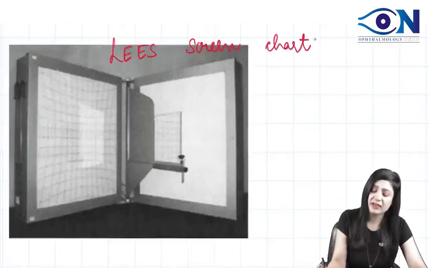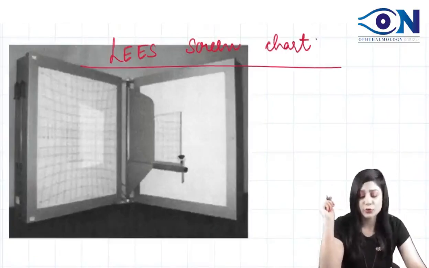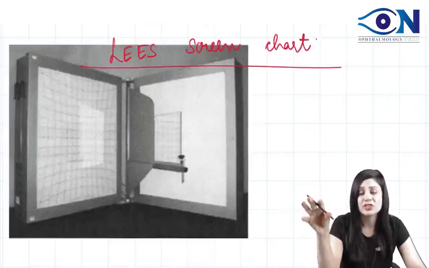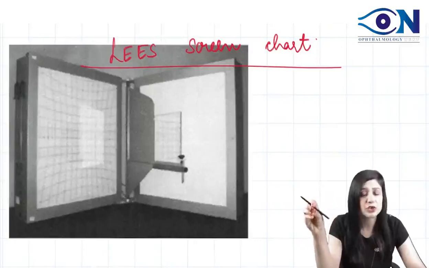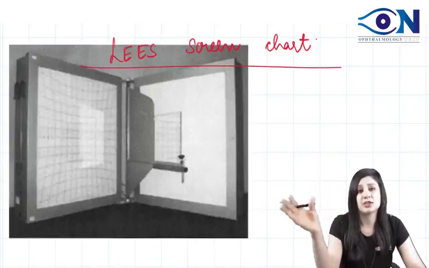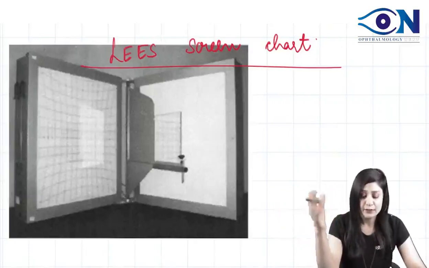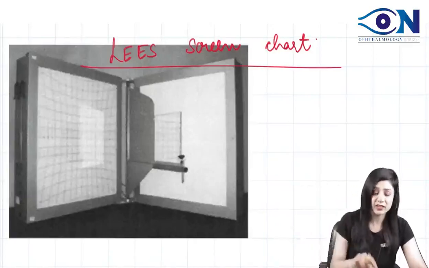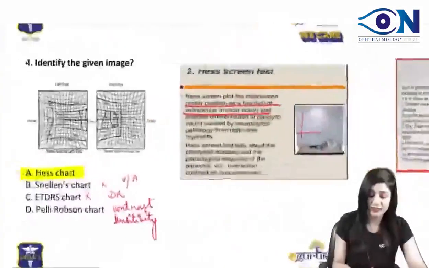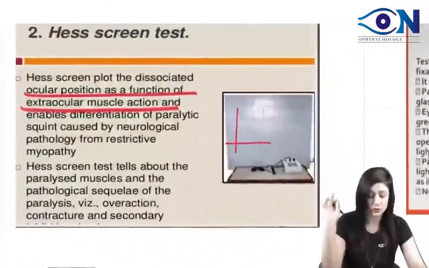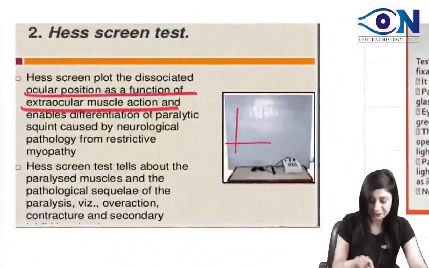So once they have asked you Hess screen chart, you should also know that there is a Lees screen chart also, and both of these charts are based on dissociation, but the method of dissociation is different in both. Okay, so this one is your Lees screen chart, and the one-sided one, this one is your Hess screen chart, also remember, right?